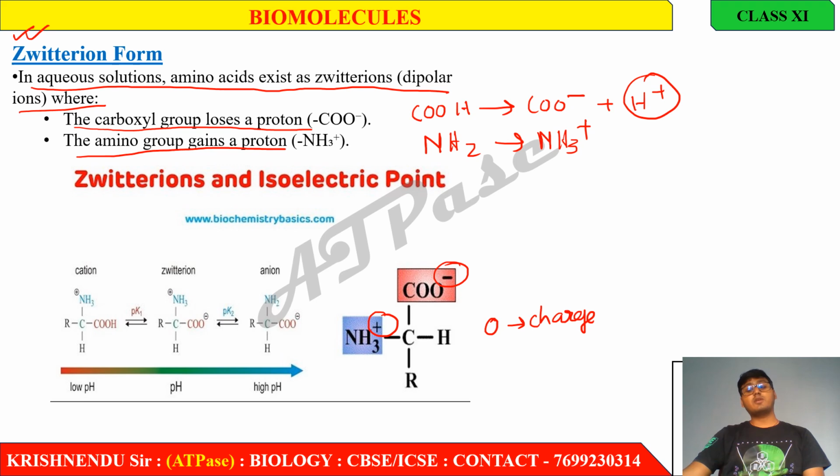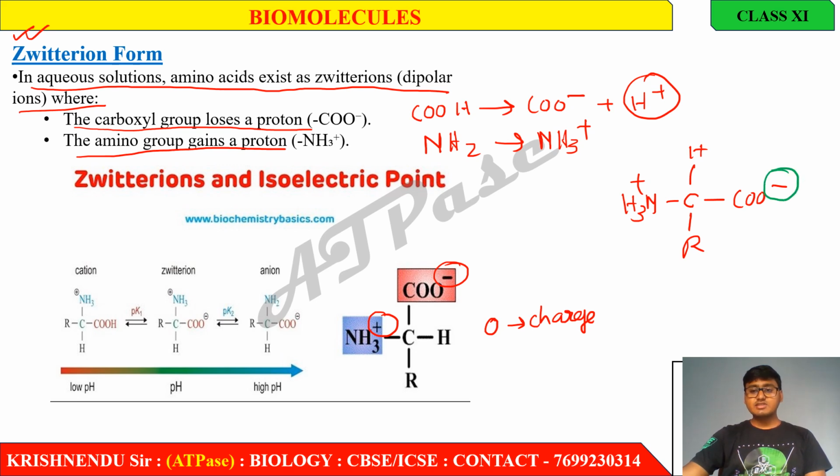That particular state of the amino acid is known as the zwitterionic state. Okay. So if I draw an amino acid, here the R group, here COO minus, and here NH3 plus, then this is known as the zwitterionic state. Why? Because here one minus charge and one plus charge are both present in this amino acid, so the net charge is actually zero. So in this case, this amino acid is present in a zwitterionic state.